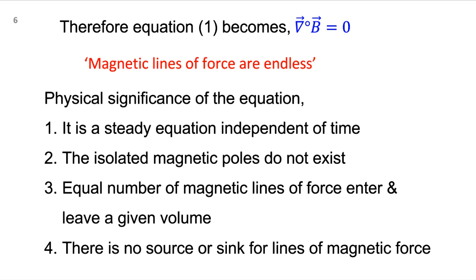That's why these magnetic field lines are endless, and this is the very important significance. The isolated magnetic pole does not exist, or an equal number of magnetic lines of force enter and leave the given volume, or there is no source or sink for magnetic lines of force. Electric lines originate from a positive charge and terminate on a negative charge. It will be like that only.